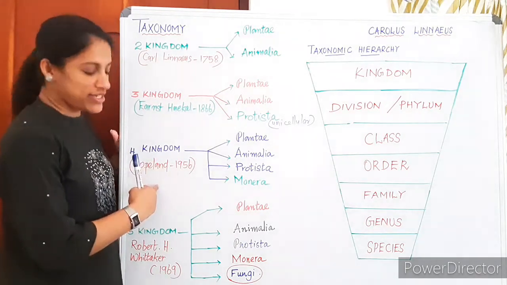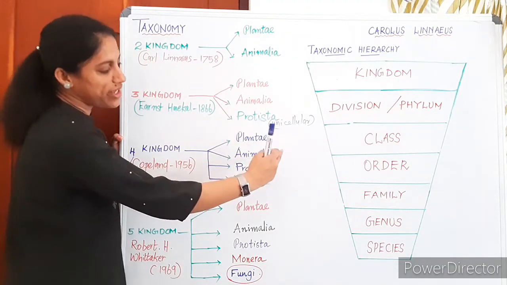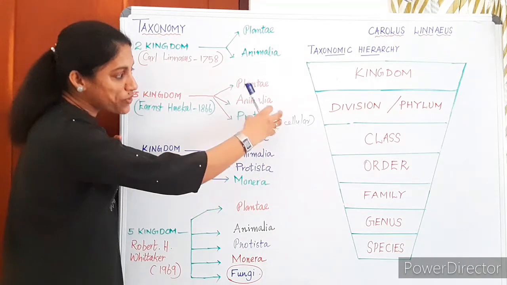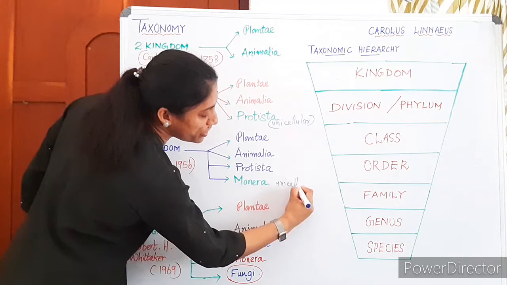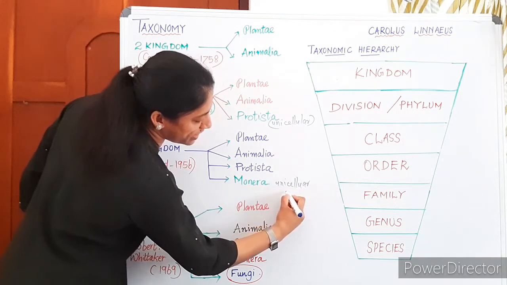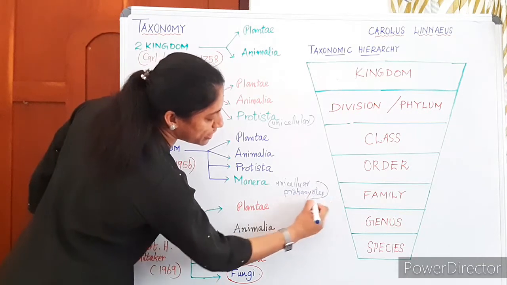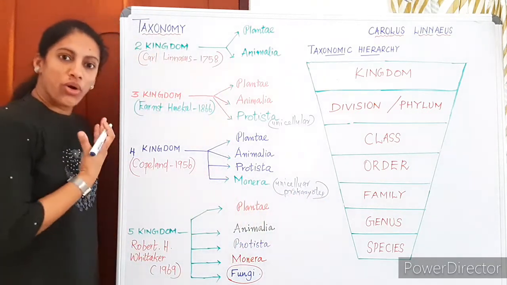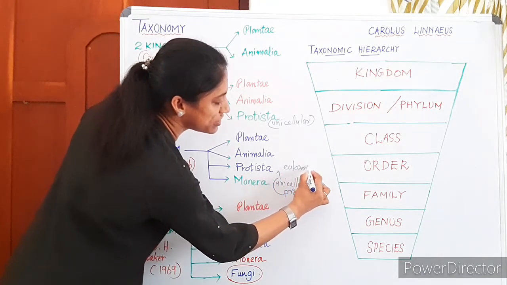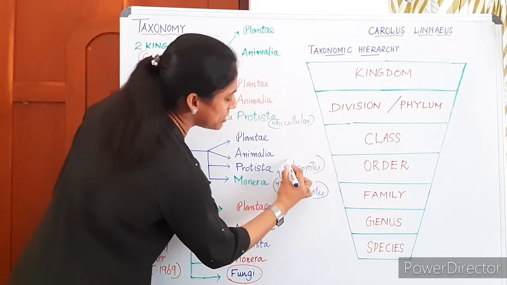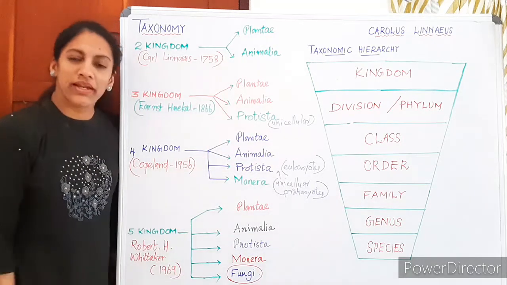The next attempt is the four-kingdom classification by Copeland in 1956. Plantae, Animalia, Protista. Then from Protista, he took the unicellular prokaryotes and separated them into another kingdom, a bulk group to which all bacteria belong. Then only unicellular eukaryotes are left in Protista. I am giving very simple concepts only, not going into the details today, just the basic preliminary idea.